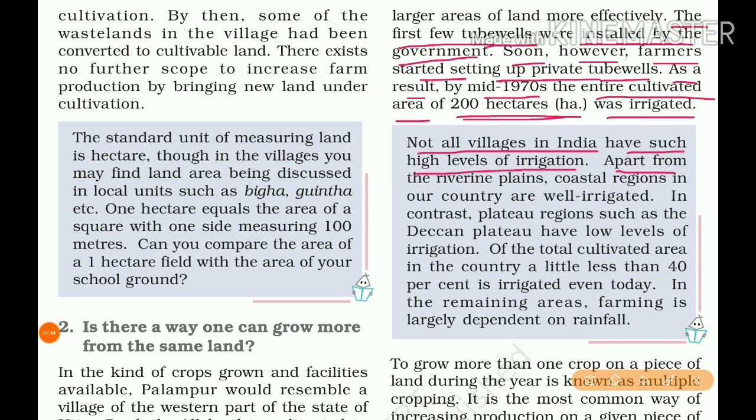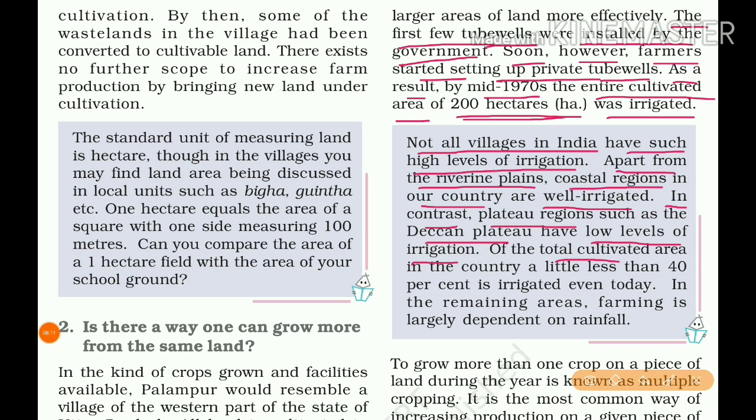Apart from the riverine plains, where rivers are already available, so irrigation is highly possible there. Coastal regions in our country are also well irrigated. In contrast, plateau regions such as the Deccan Plateau have low levels of irrigation.